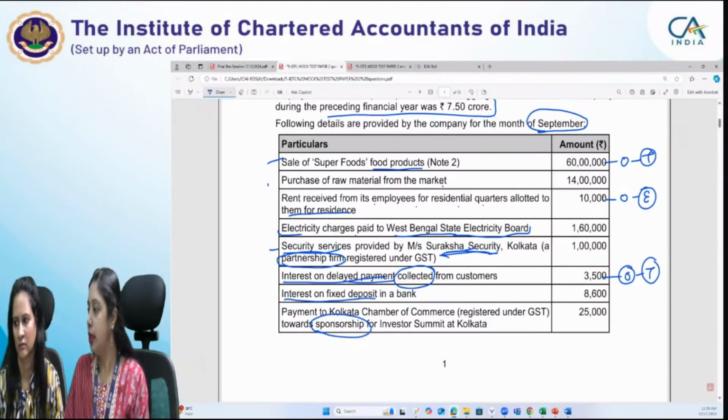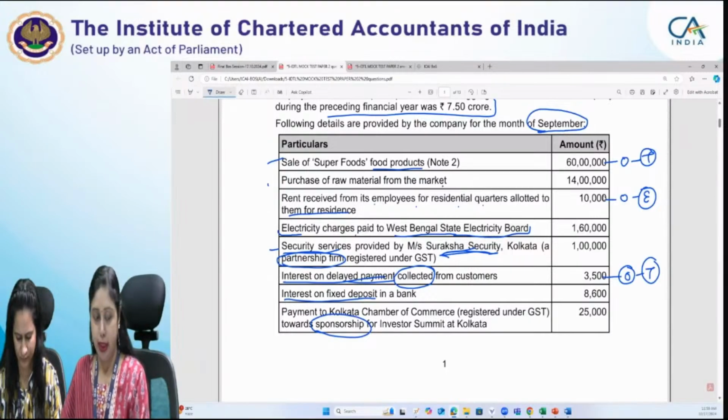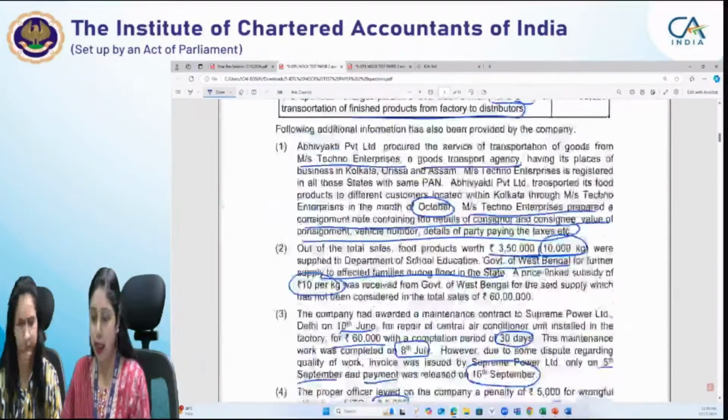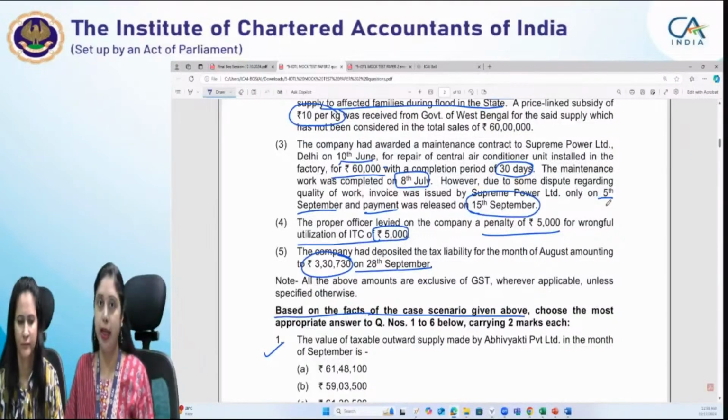Full interest considered, but no rate is given, so we can't calculate value of supply. Okay, you are saying that it could be a possibility that here the interest has the GST element also. But since nothing has been provided to you here, in that case, it is a possibility that GST can be there, GST cannot be there.